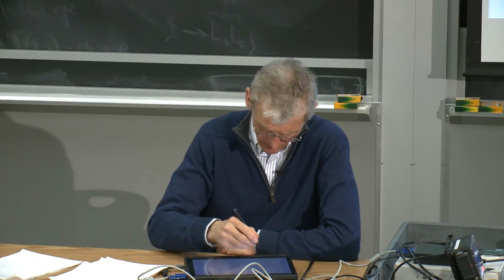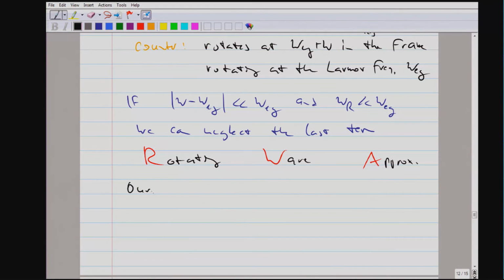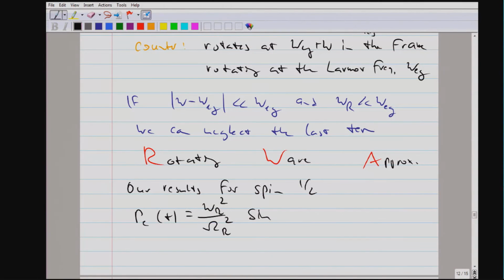Okay, but if we do the rotating wave approximation, we have now exactly the situation we discussed for spin 1/2 in a rotating magnetic field. And then the same equations have the same results. And then our results for spin 1/2 are now as expected: Rabi oscillations without making any assumptions about perturbation theory.